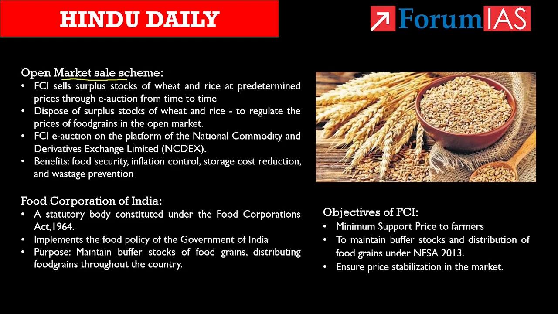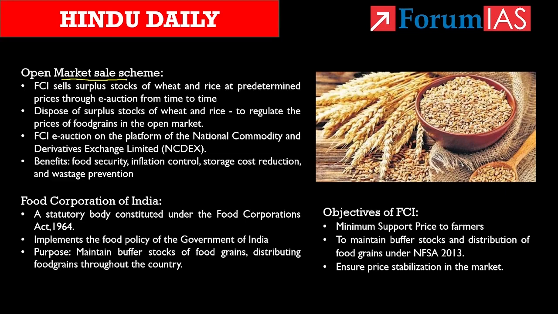That is, this FCI procures the food grains from the market at MSP and stores those food grains in its godowns. Then, as a food security measure, the government will distribute those food grains at a very cheap price through fair price shops. But you have to know that the government will not completely distribute all the food grains. Rather, the government will store a part of the food grains as a buffer stock so that it could be utilized to counter inflation and also during low harvest seasons. Likewise, the government will make use of the buffer stock for distributing it to the people.